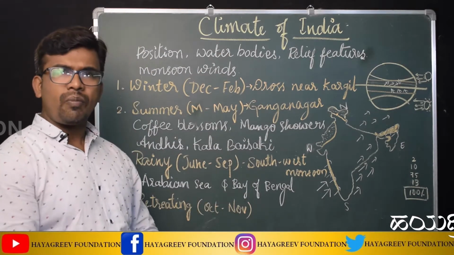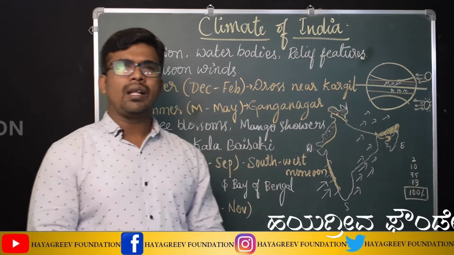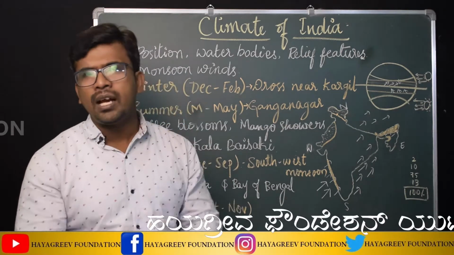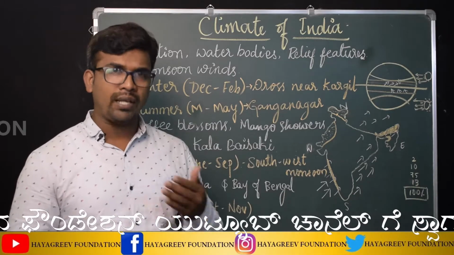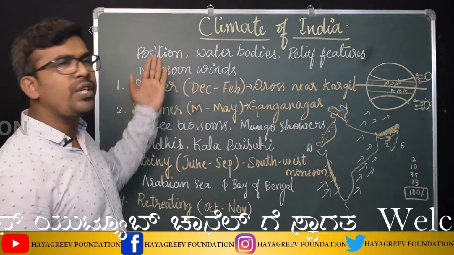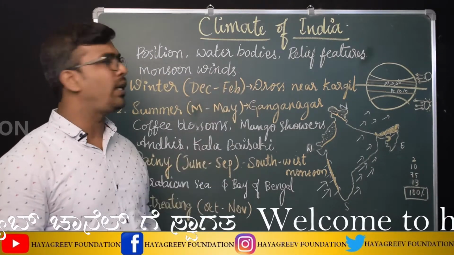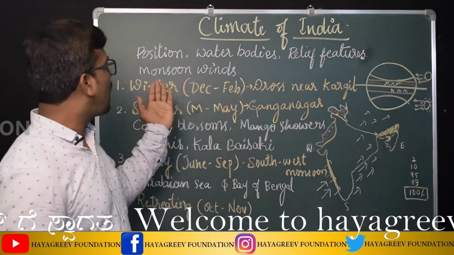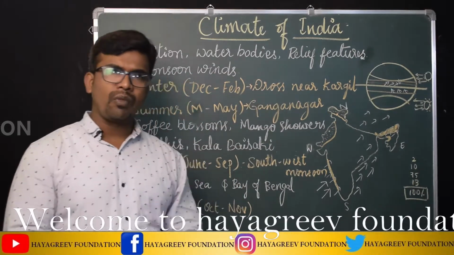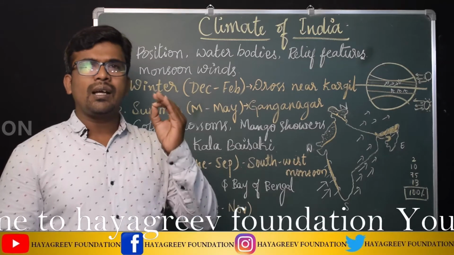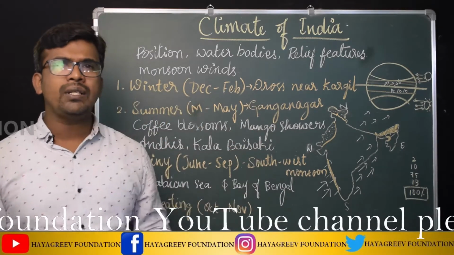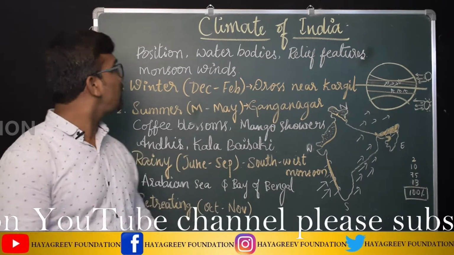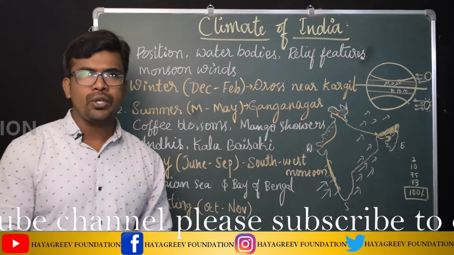Students, over the climatic condition of India, many factors have an effect. For example, position, water bodies, relief features and the monsoon winds. So over the climatic condition of India, these four factors influence a lot. How? For example, the first one is position.